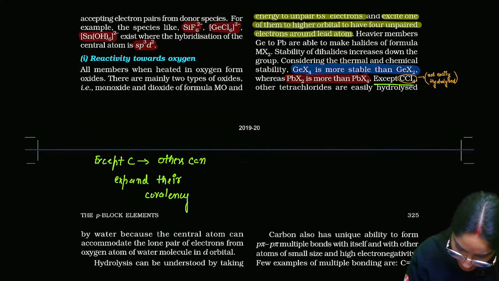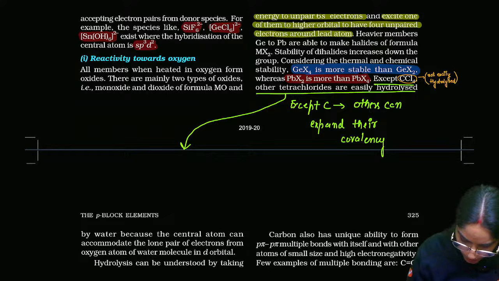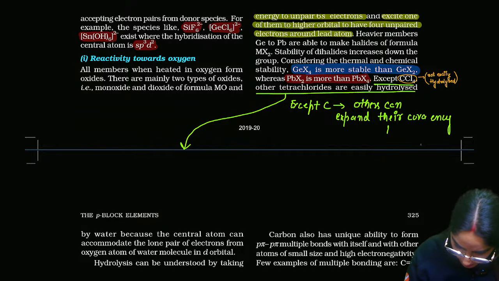Why are other tetrachlorides easily hydrolyzed except CCl4? Reason is this. Okay? In fact, instead of doing this here, I'll just put this here. Covalency, right?